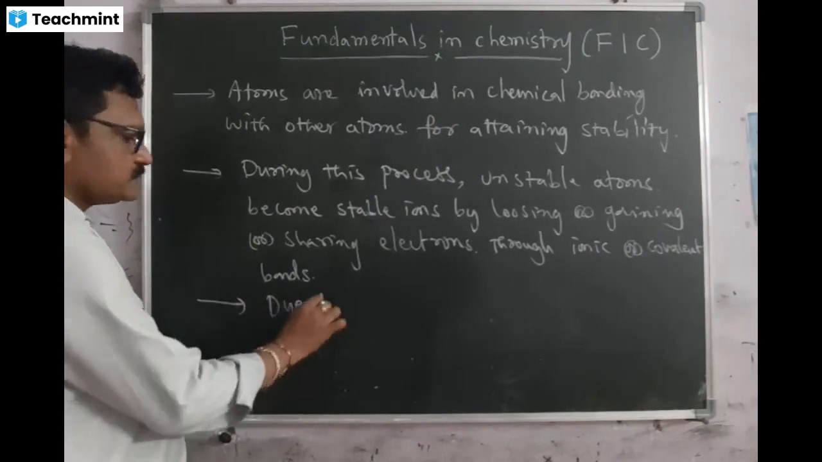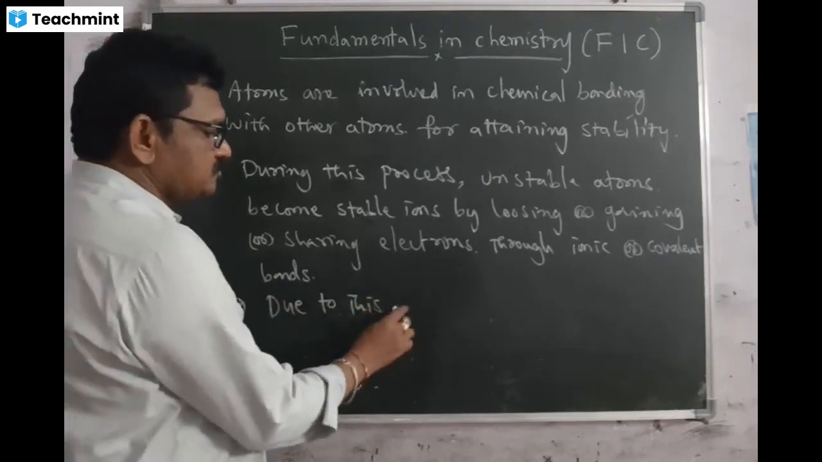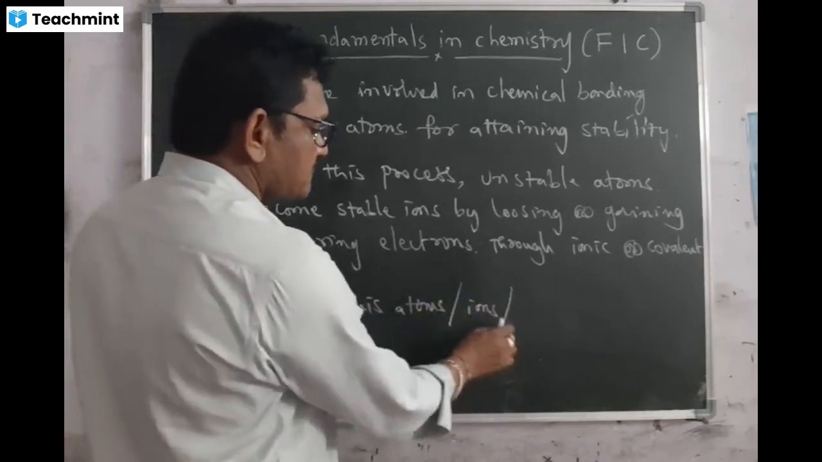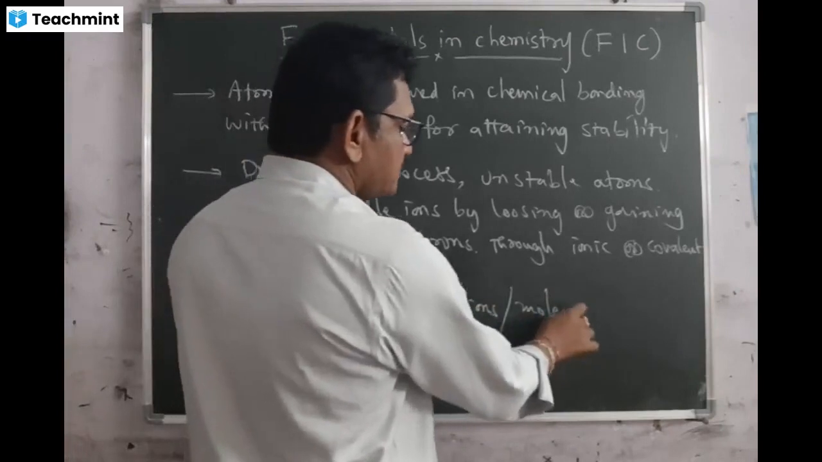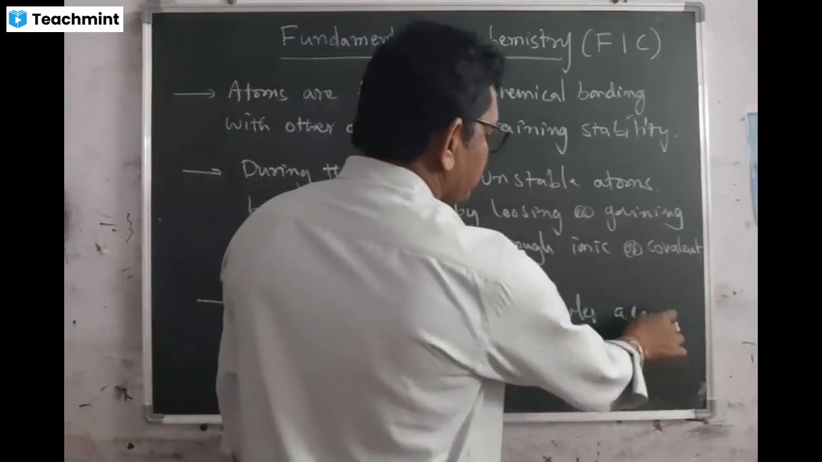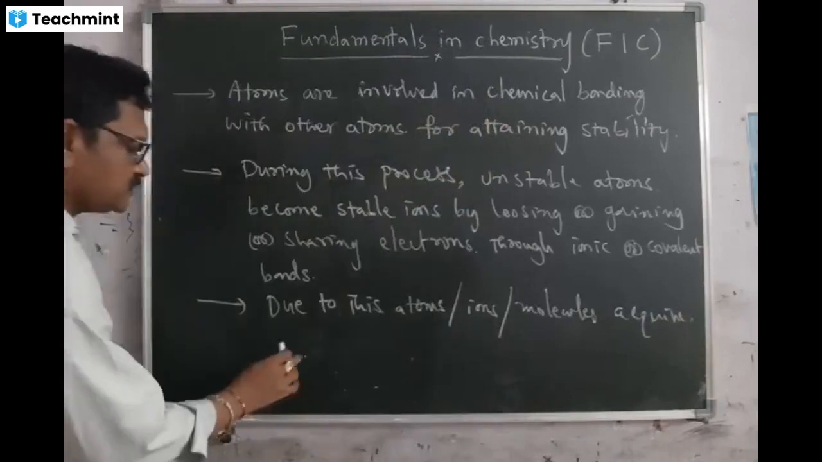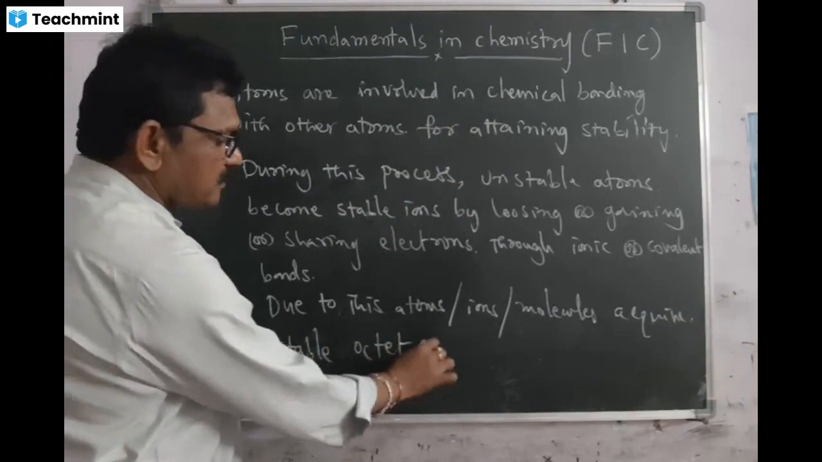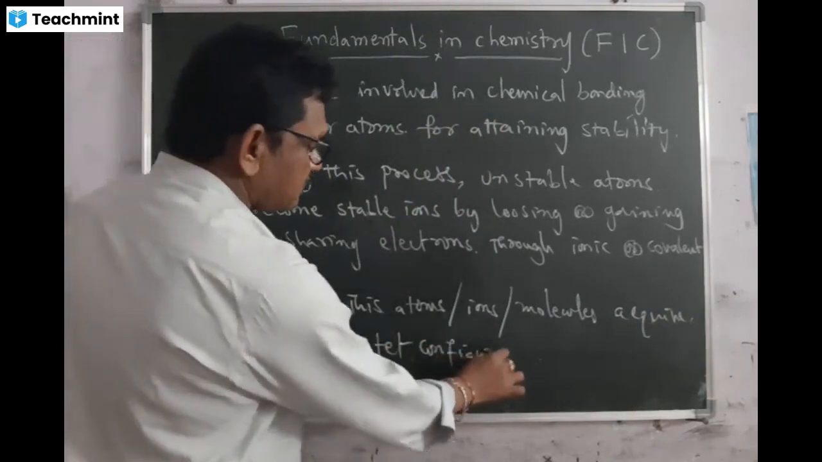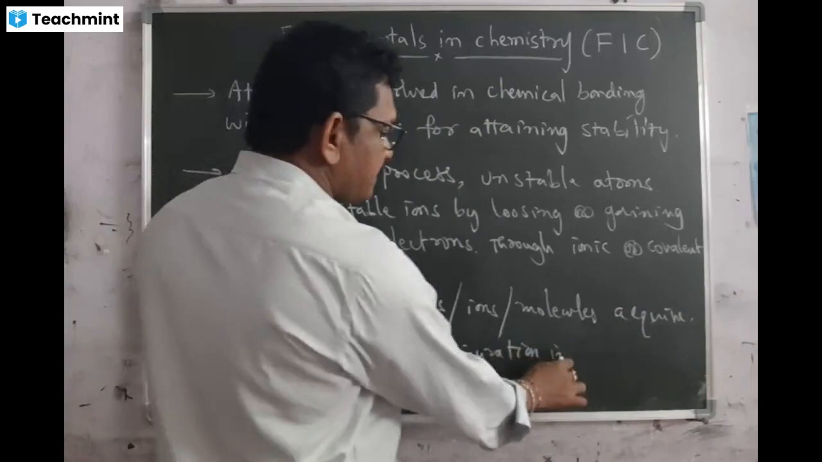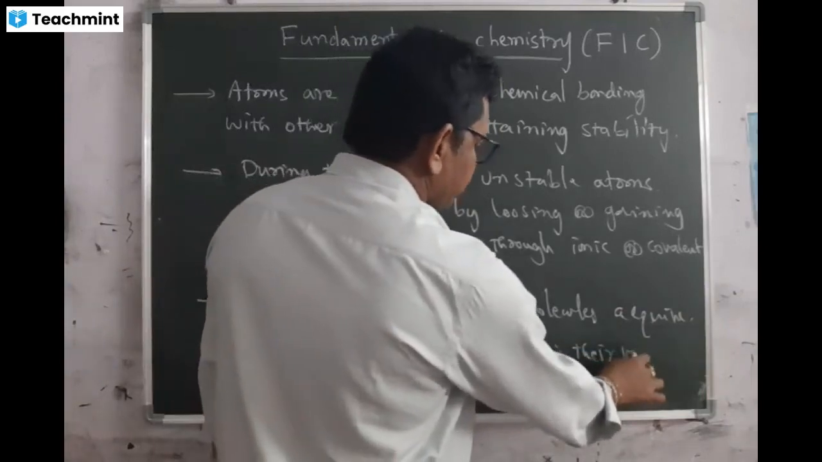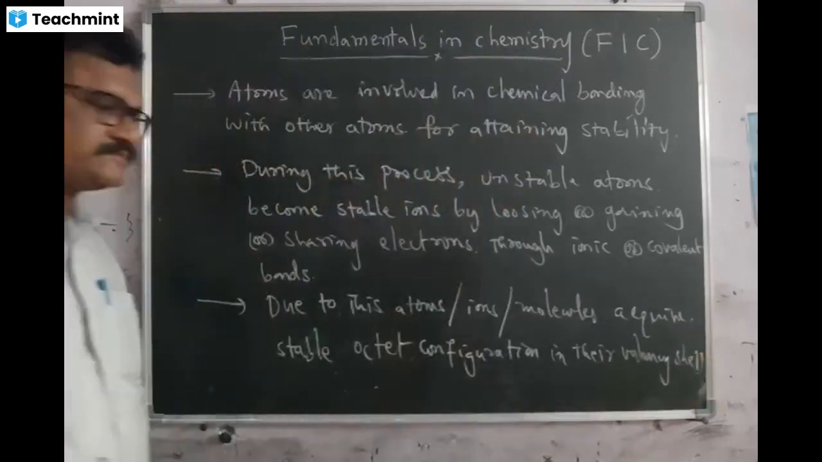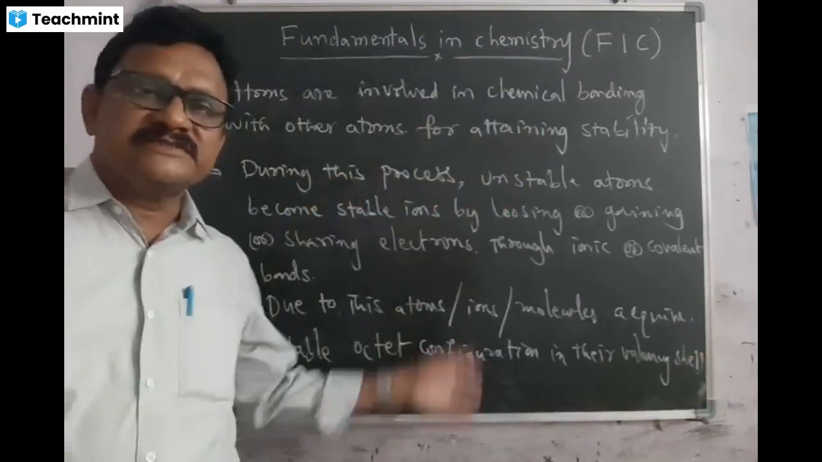Due to this, atoms or ions or molecules acquire stable octet configuration in their valence shells. You write down these 3 parts.